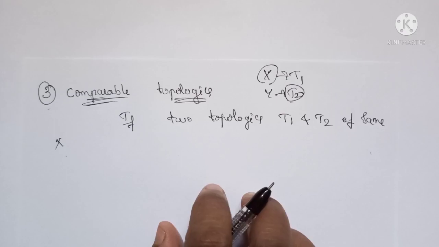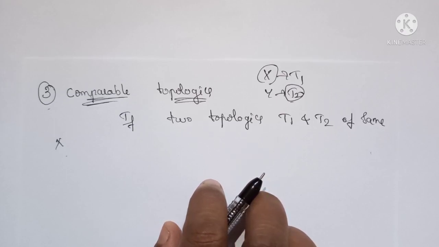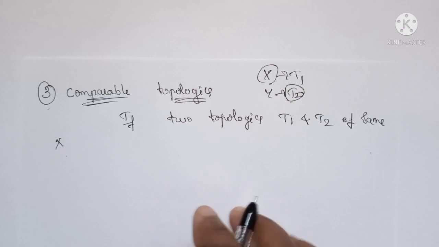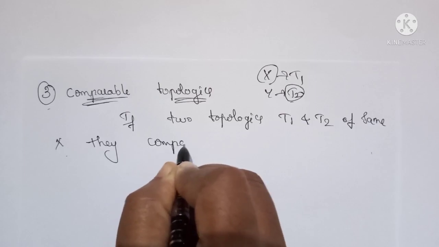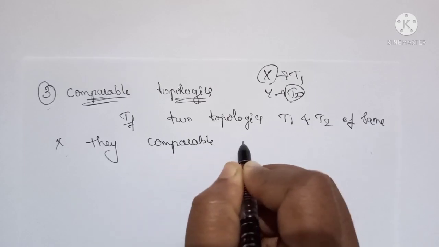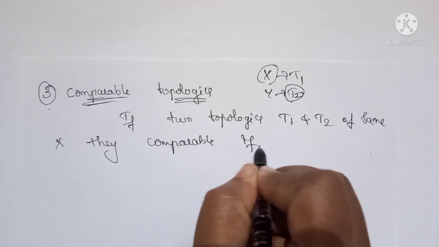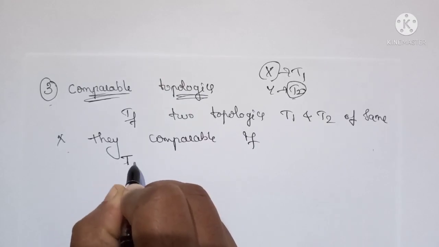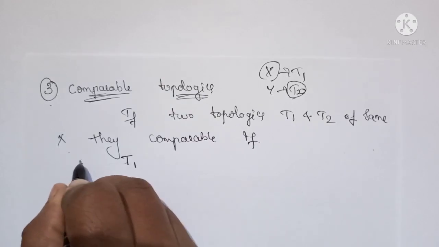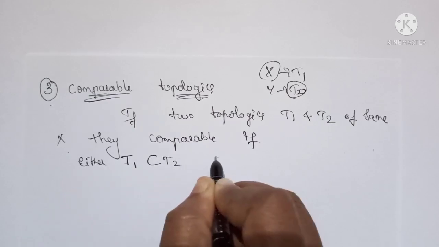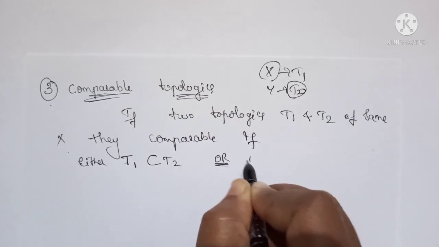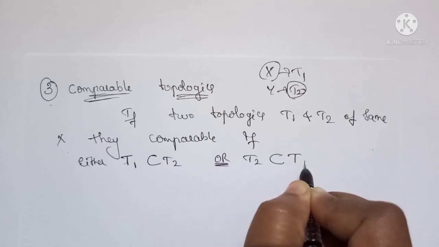So in order to compare two topologies, first they must be defined on the same set, and they are comparable if either T1 is a subset of T2 or T2 is a subset of T1.